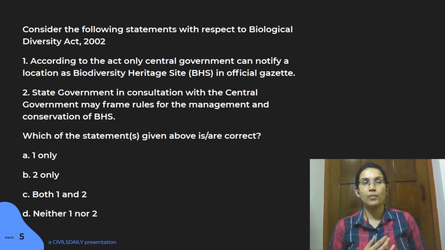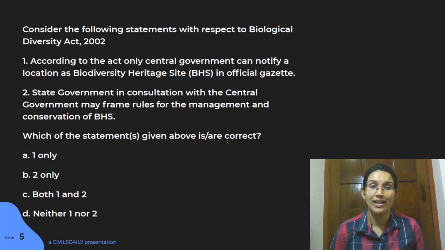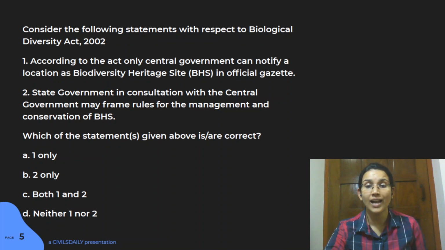It's been pretty common in current affairs, like Ameenpur Lake, which is situated in Telangana. Majuli Island, that is there in Assam, is also declared as a BHS. Then there's the Gharial Conservation Area, that rehabilitation center is also a part of your BHS. So go through that list. I think that is the task of the day.